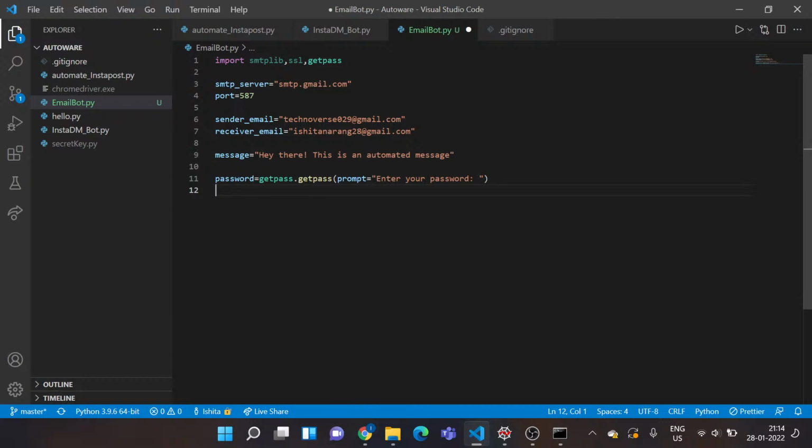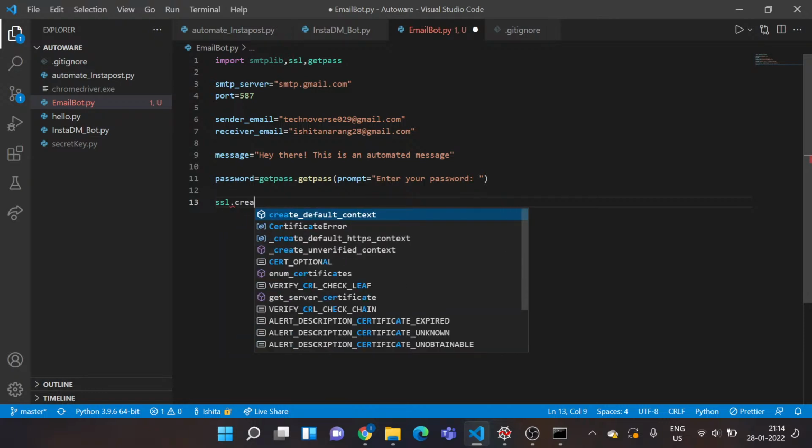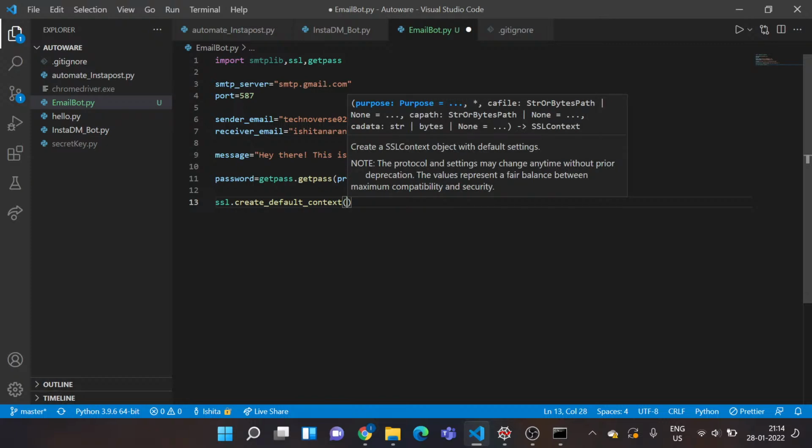So now I've got all the necessary details I want. Now I actually want to establish one connection. So there's this thing called ssl.create_default_context. Now you might be wondering, what is this new thing? So basically this is another security measure. It helps you create default settings, as you might be setting up a lot of connections further with this code with multiple different accounts.